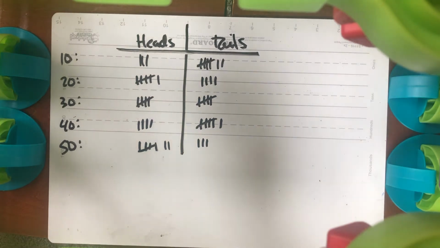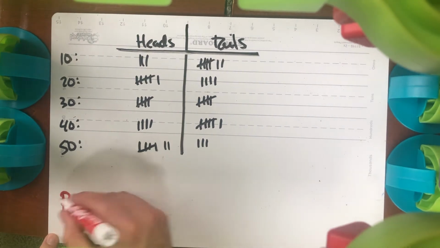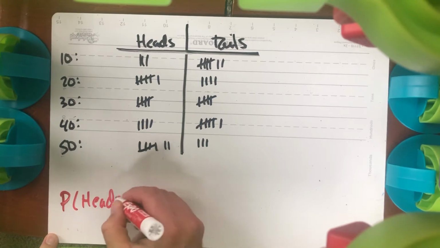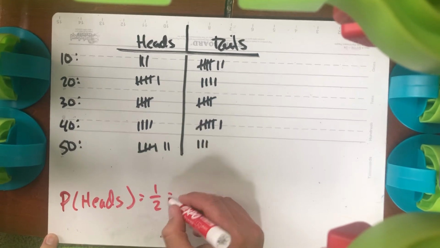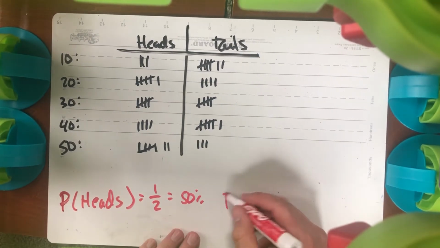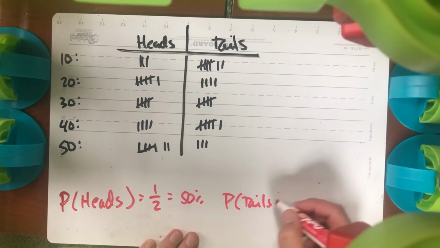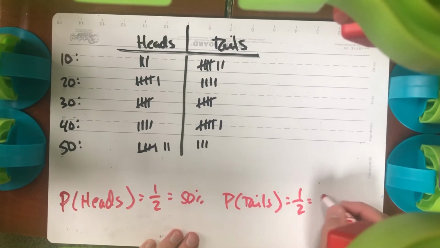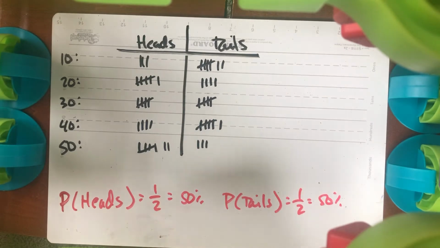So we know that in theory, I'll put this in red, in theory, the probability of flipping a coin and getting a heads is 1 out of 2 or 50%. And we know the probability of getting a tails is 1 out of 2 or 50%. So it should be 50-50, right?